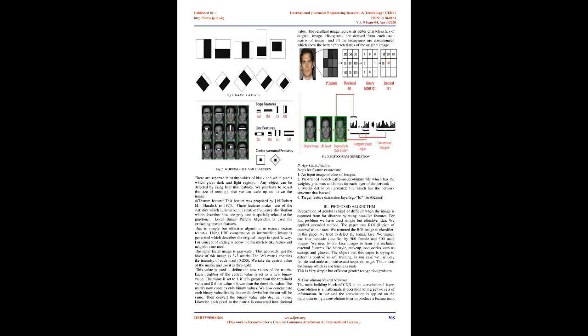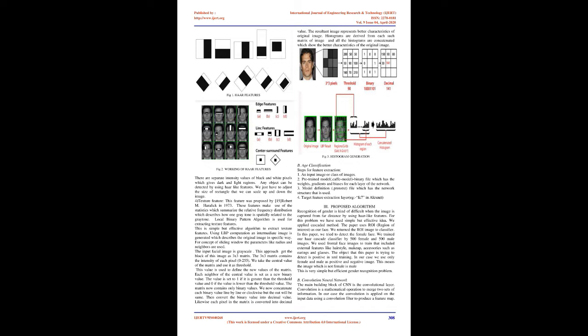4. Texture feature. This feature was proposed by Robert M. Haralick in 1973. These features make use of statistics which summarize the relative frequency distribution, which describes how one gray tone is spatially related to another gray tone.